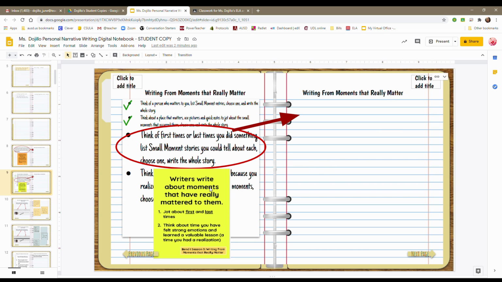And then you've got a little poster here. Writers write about moments that really matter to them. Jot about first and last times. Think about a time you have felt strong emotions and learned a valuable lesson. A time you had a realization. So think, a lot of us share a last time, and that last time was when we were on campus at a public school named Brightwood Elementary.